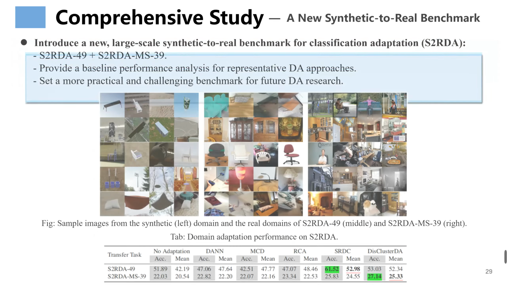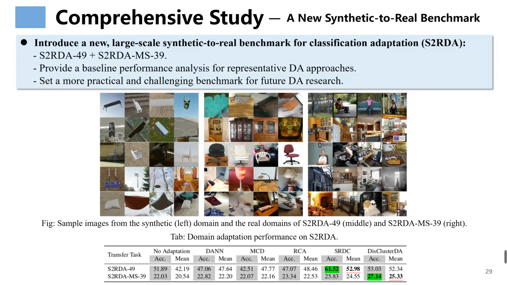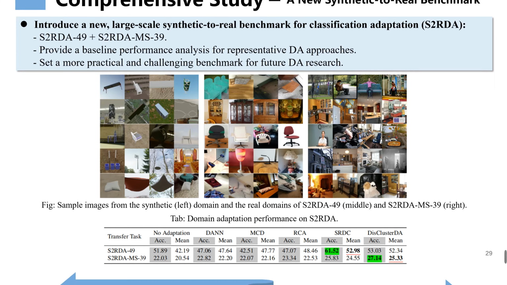This paper also proposes a more large-scale synthetic to real benchmark for classification adaptation, termed S2RDA. It includes two harder and more challenging tasks, S2RDA-49 and S2RDA-MS39. They contain more categories, more realistically synthesized source domain data coming for free, and more complicated target domain data collected from diverse real-world sources. We also provide a baseline performance analysis for representative DA approaches, and thus set a more practical and challenging benchmark for future DA research.